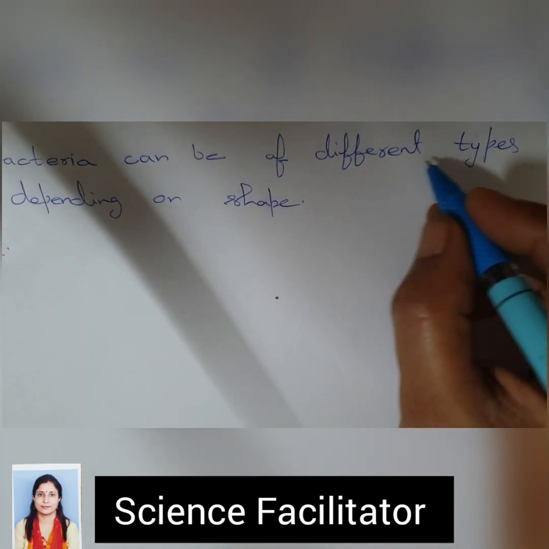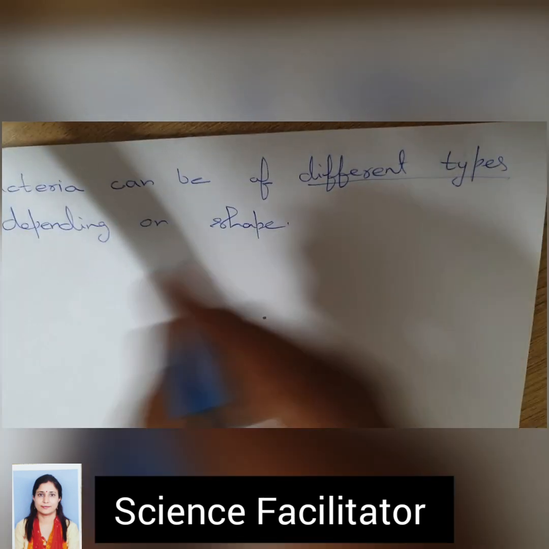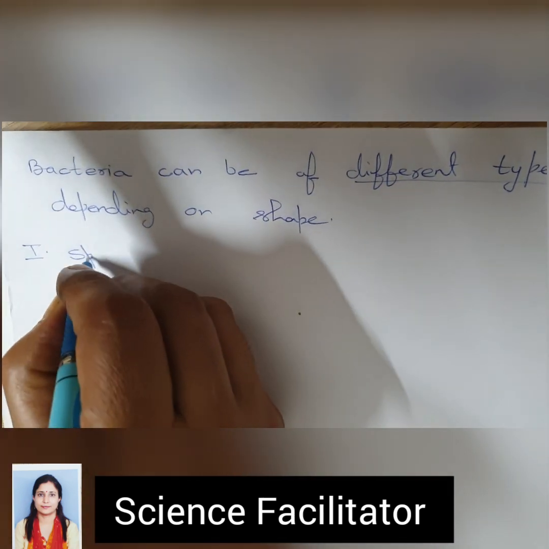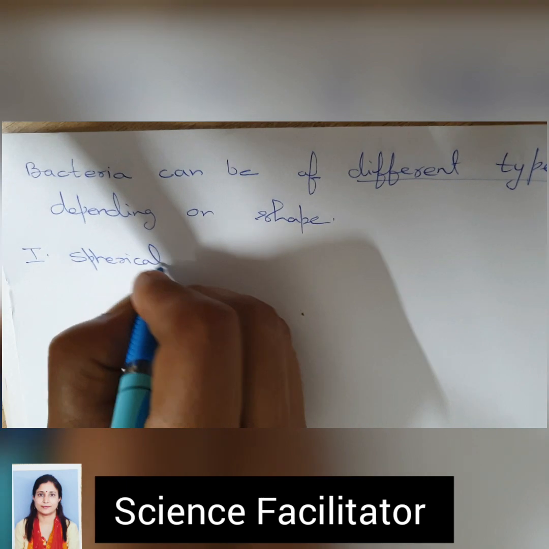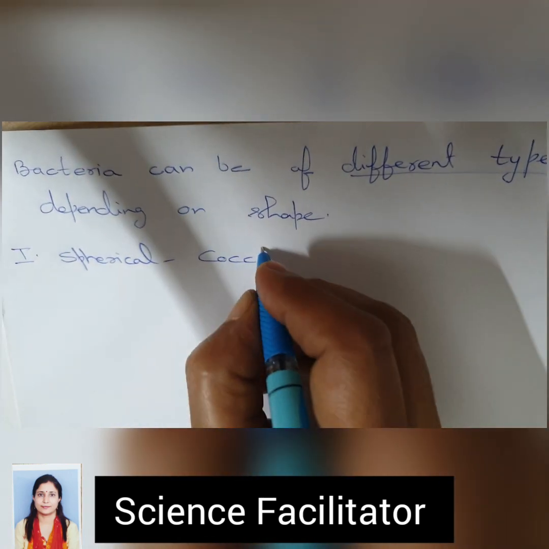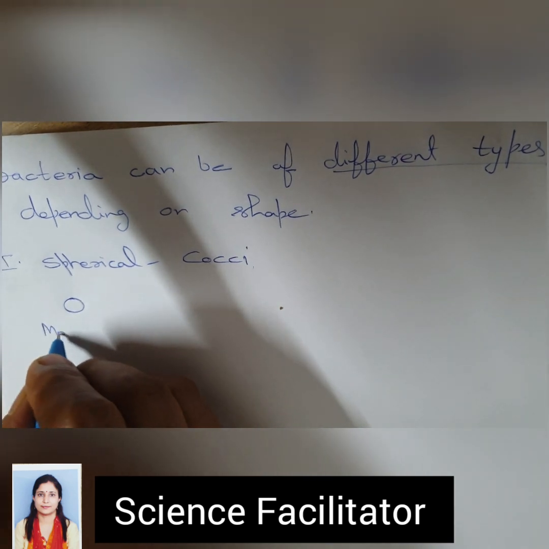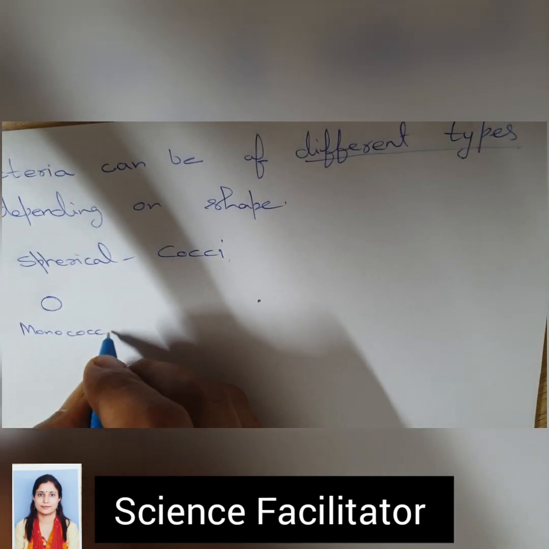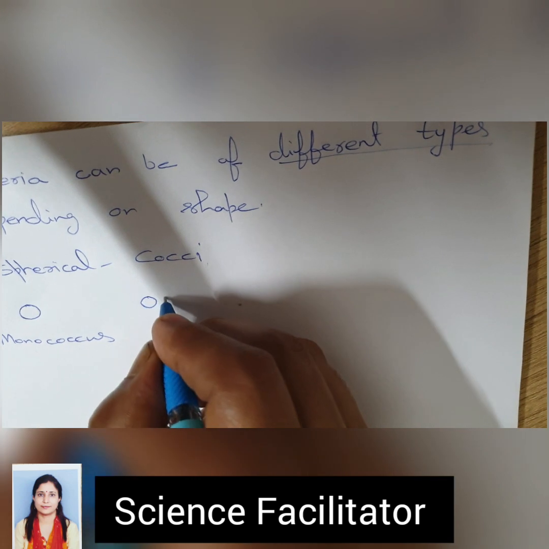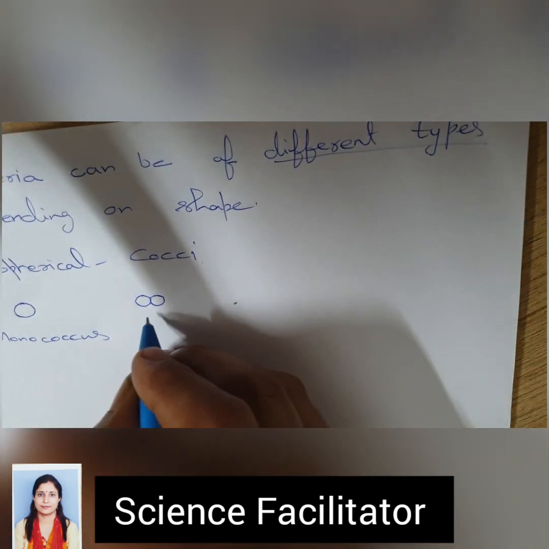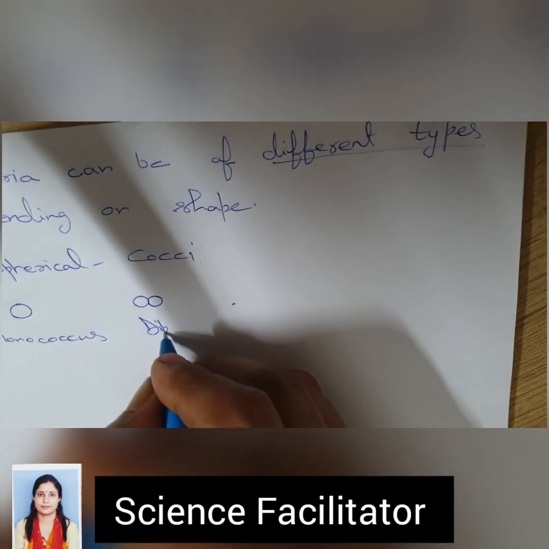Bacteria can be of different types depending on shape. For example, if the bacteria are spherical in shape, they are known as cocci. If there is only a single cell, we say monococcus. If two cells are joined together, we say diplococcus.